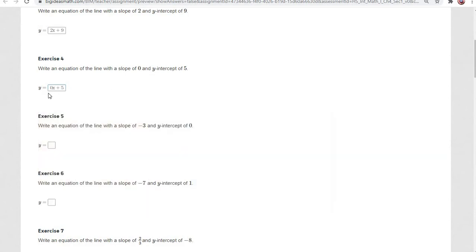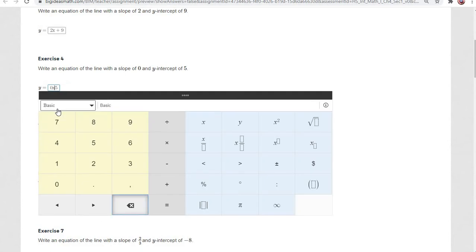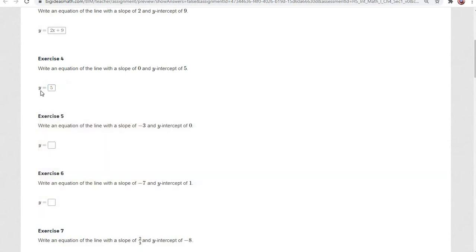If you put in y equals 0x plus 5, that will be counted as a correct answer. However, 0 times anything is just 0, and 0 plus 5 is just 5, so you really only have to write y equals 5 for number 4. You could write 0x plus 5, but it's not necessary.